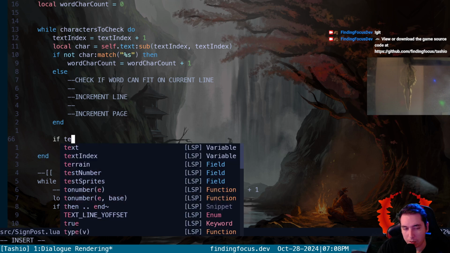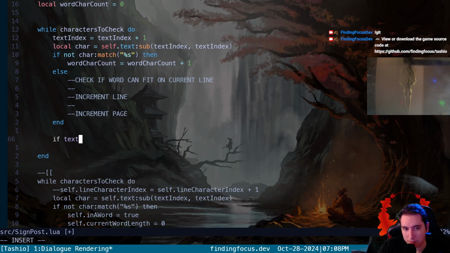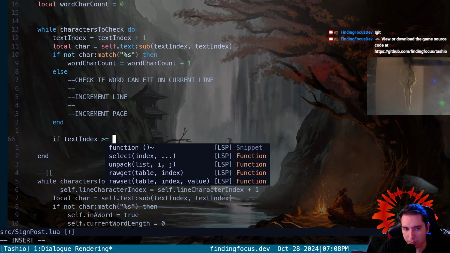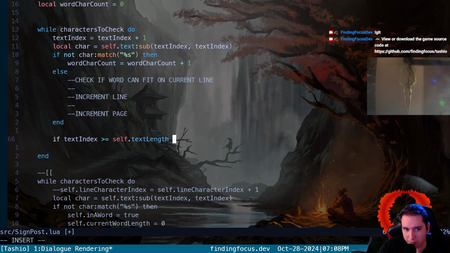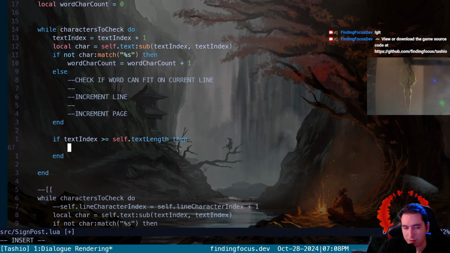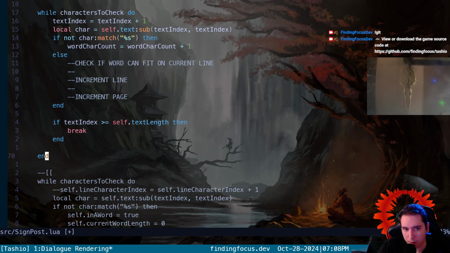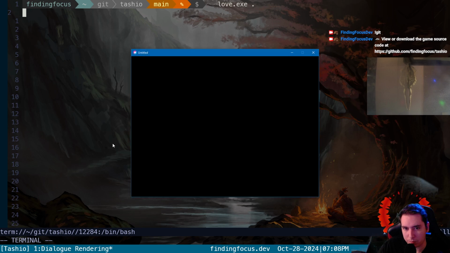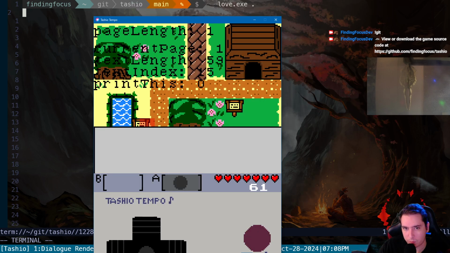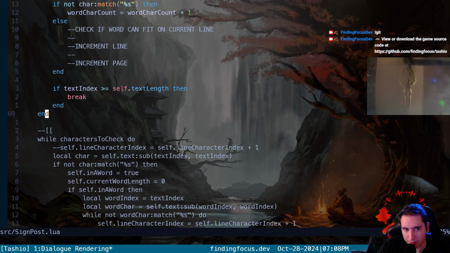So if our text index is greater than or equal to our self.text length, however many characters are in our text. Yeah, if we're at all of our words, then we're gonna break. So let's see what happens. We don't do anything to the result field, so we won't see anything.